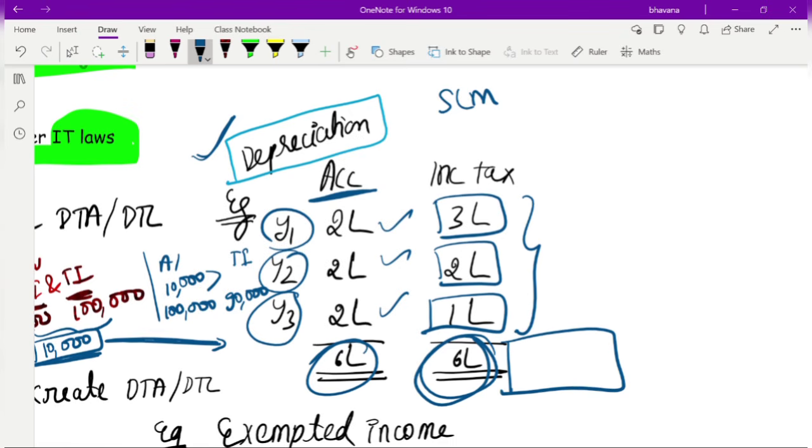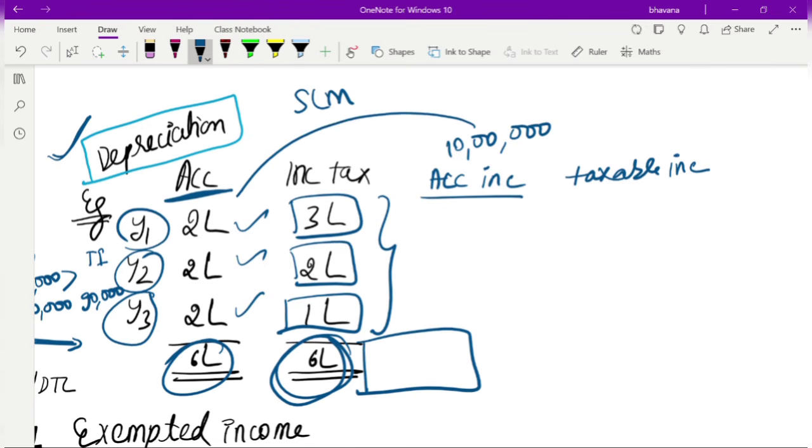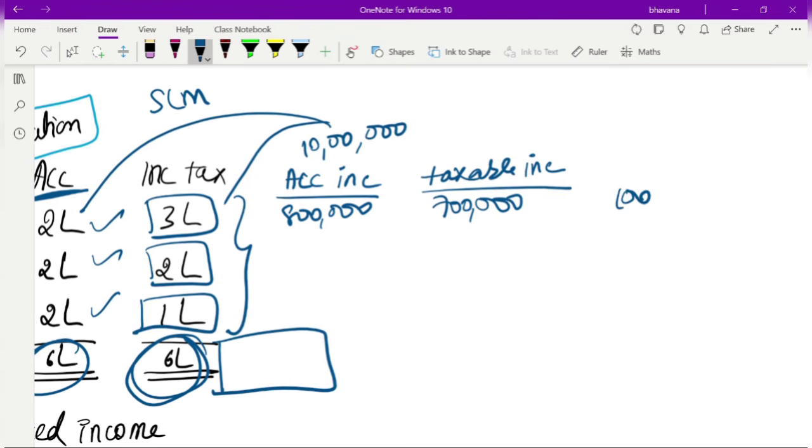Now, suppose the net profit before tax was 10 lakh. What will be the accounting income in the first year and what will be the taxable income? The accounting income will be 10 lakh minus 2 lakh, which is 8 lakh rupees. What will be the taxable income? Your taxable income will be 10 lakh minus 3 lakh, which is 7 lakh rupees. So in the first year, there is a 1 lakh rupees difference. What is this difference? Accounting income is greater than taxable income.